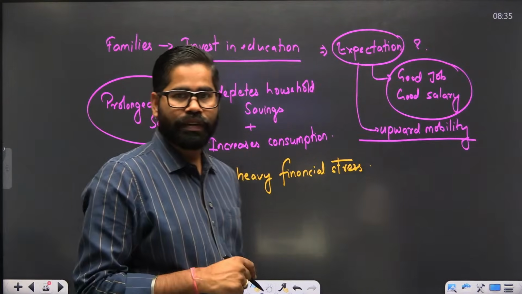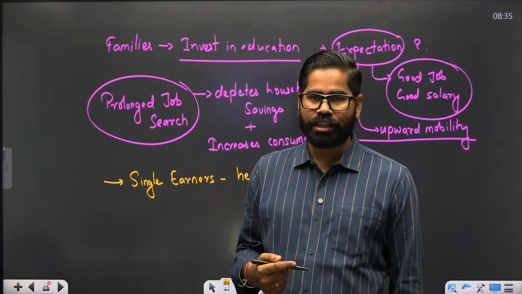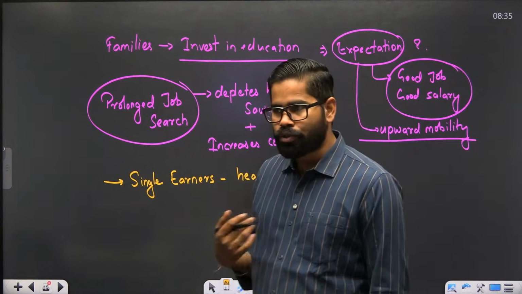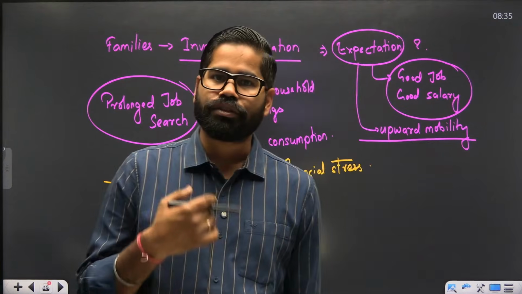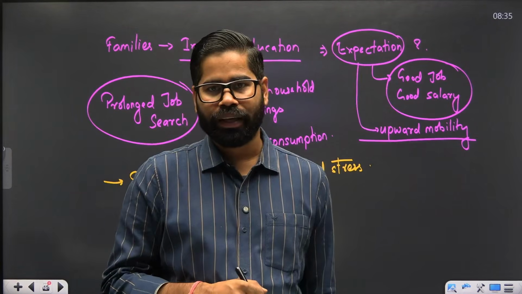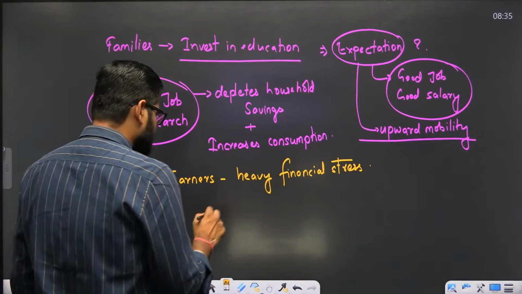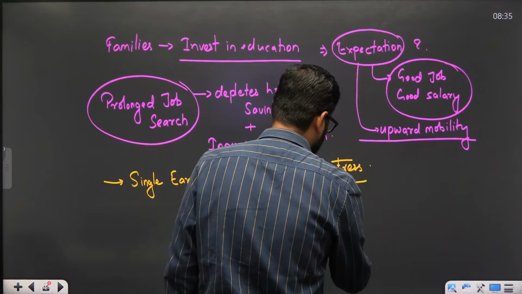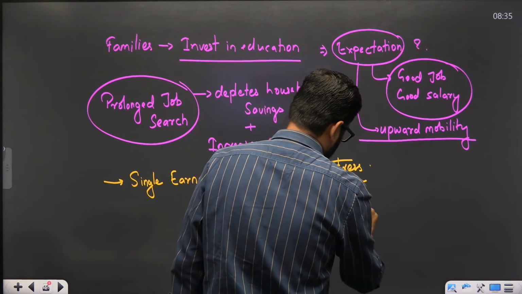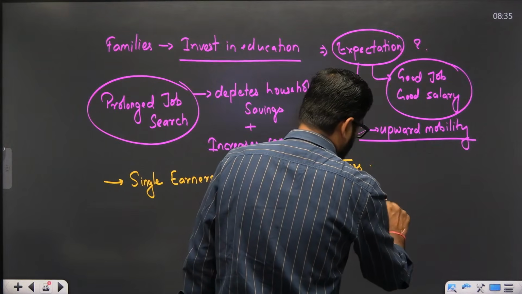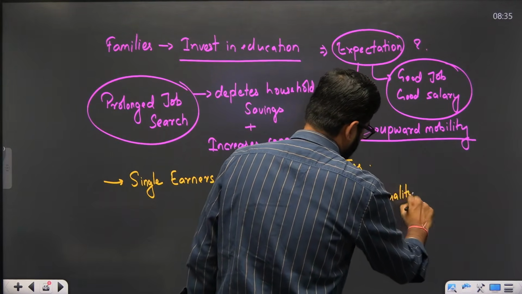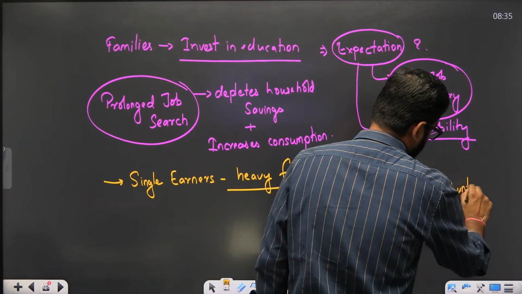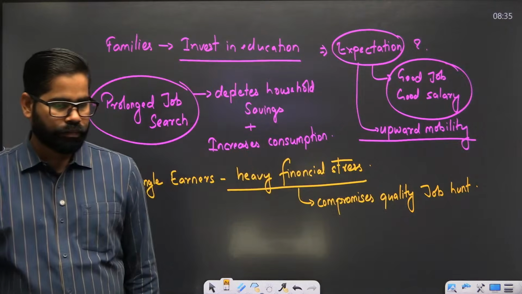And also due to this heavy financial stress, many a time those who are looking for quality jobs are in fact ready to do whatever they can do. Okay. So it compromises the quality job hunt. Just to give you an example,